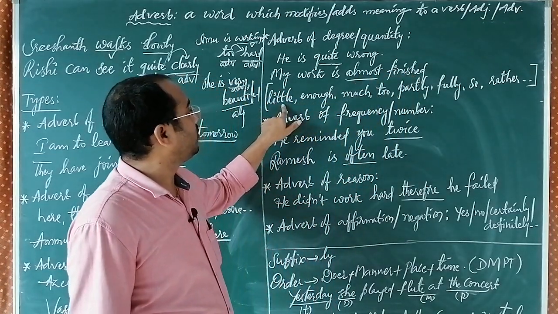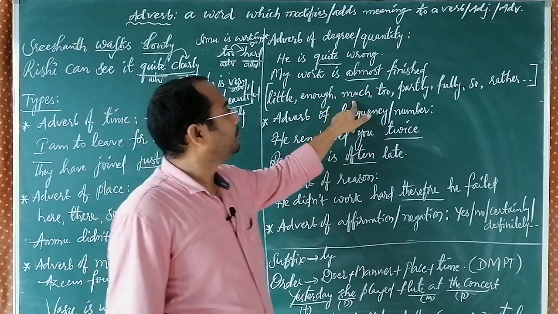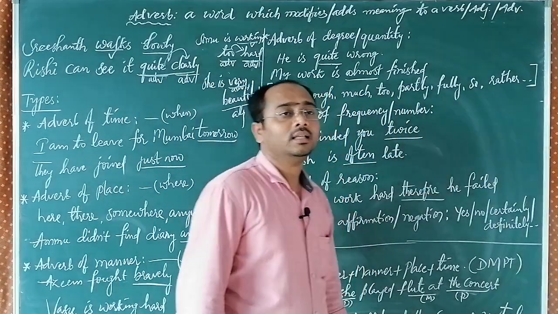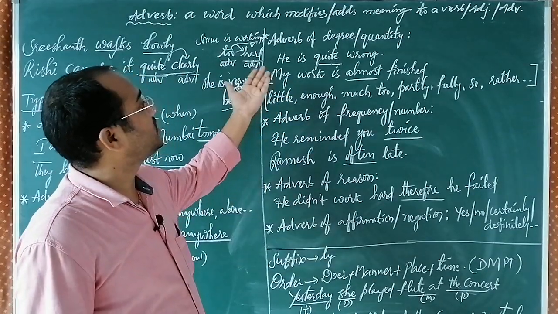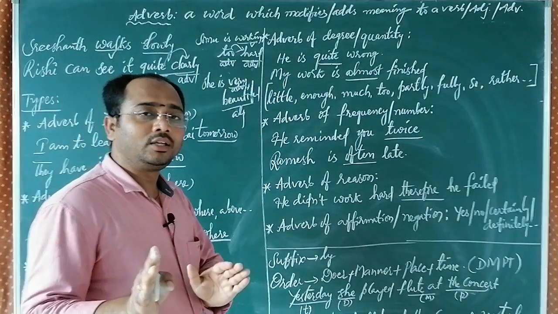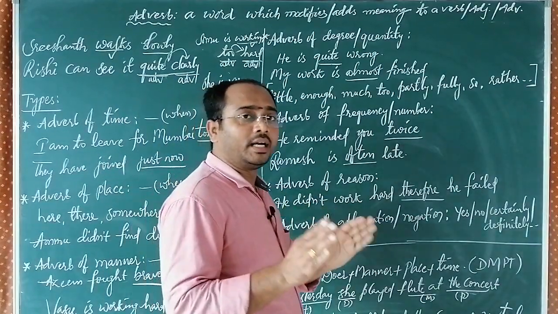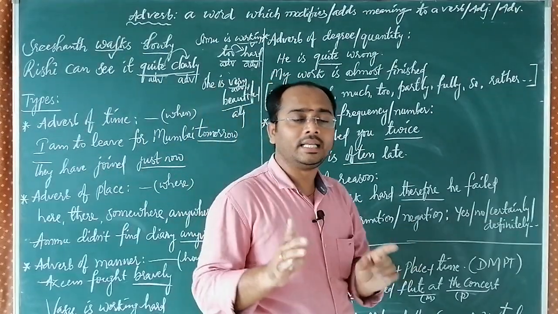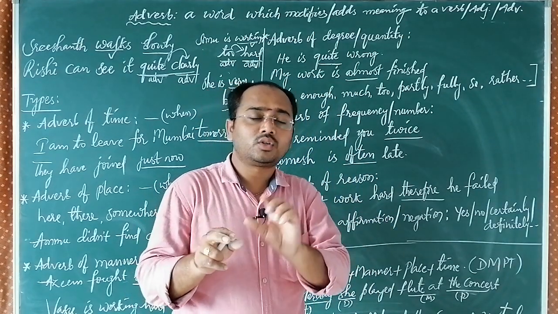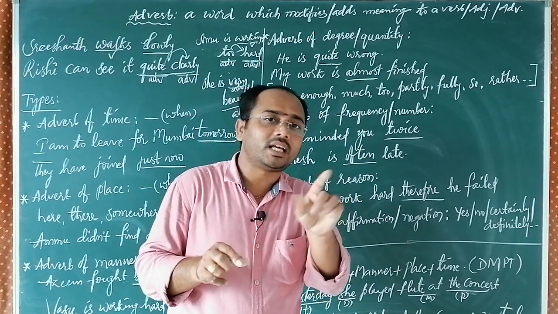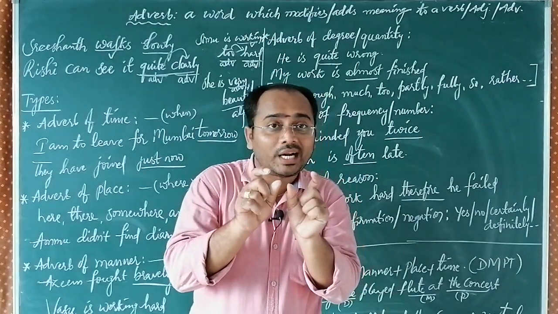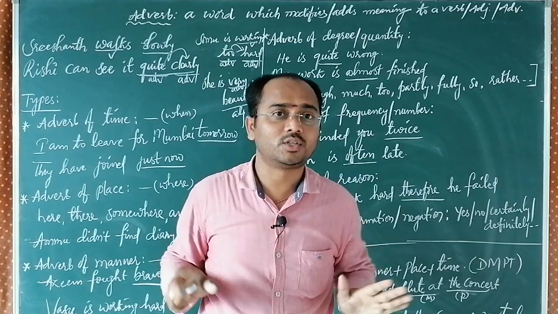In the same way there are some more words: little, enough, much, too, partly, fully, so, rather. These are some of the words generally used in adverb of quantity. Once again I am telling you, adverb of quantity, adjective of quantity, very easy. Without noun or pronoun, if you get something to speak about noun or pronoun, it is an adjective. To speak about the quantity of noun or pronoun is an adjective.